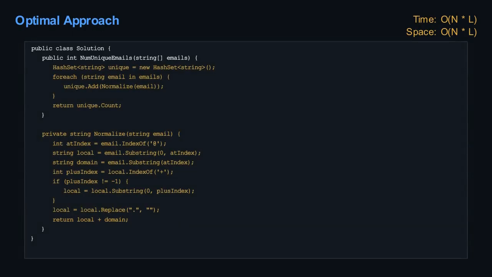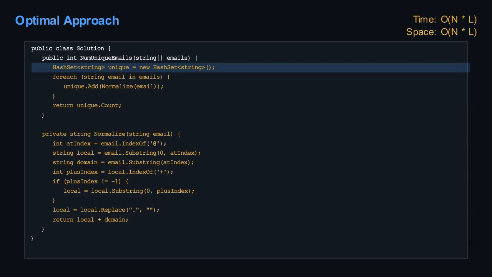The key insight to optimize this problem is to realize that we don't need to repeatedly search through a list to check for uniqueness. Instead, we can use a special data structure that's designed for exactly this, a hash set. Think of a hash set like a superfast, magical collection of items where you can instantly ask, have I seen this item before, or add this item to my collection. It's much faster than manually checking every item in a regular list. The reason it's so fast is that it uses a technique called hashing to quickly determine where an item should be stored or found, avoiding the need to scan through everything.